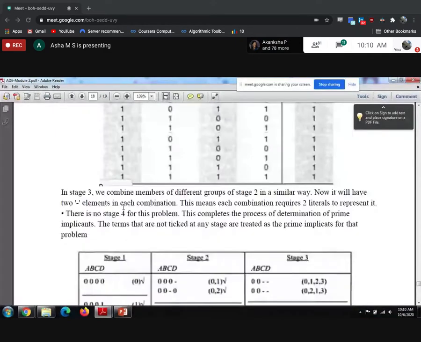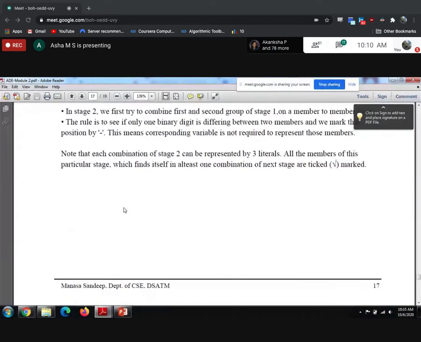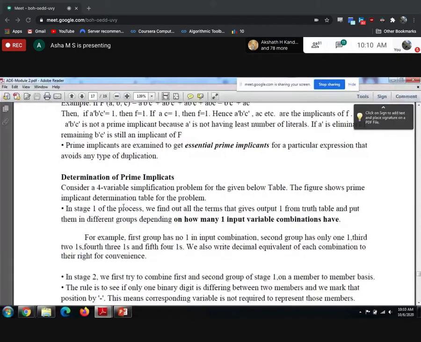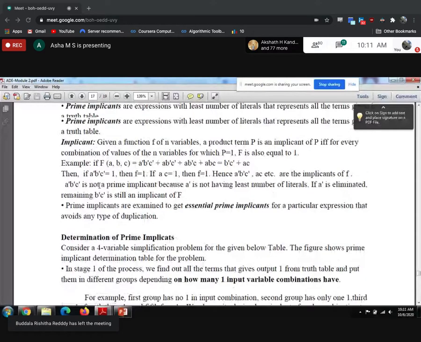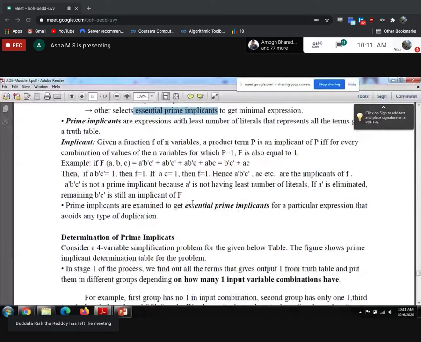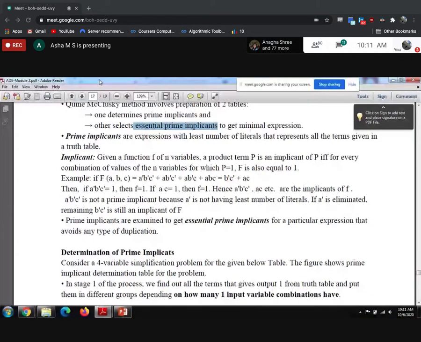If you have not got the definition, don't worry. Once we start the problem, we will understand prime implicant and essential prime implicant. Essential prime implicants means prime implicants are examined for a particular expression to avoid any type of duplication. When we get the prime implicants from the truth table, there may be duplicates.